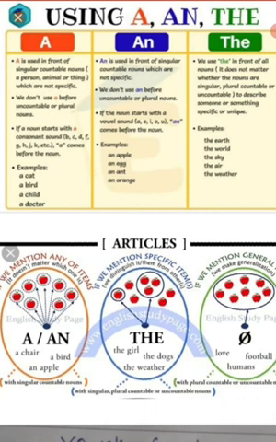In this video lesson we are going to learn about the articles. So we all know that there are three articles: a, an, and the. There are a total of three articles, and these three different articles are used at three different places. First of all, let me just tell you that the meaning of a and an is one.